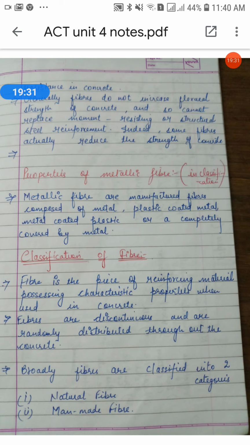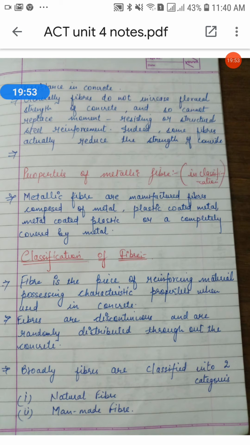So aspect ratio of the fiber is the ratio of its length to its diameter. Typically aspect ratio ranges from 30 to 150. Keep in mind the aspect ratio for the fiber is 30 to 150. Steel fiber is one of the most commonly used fibers.